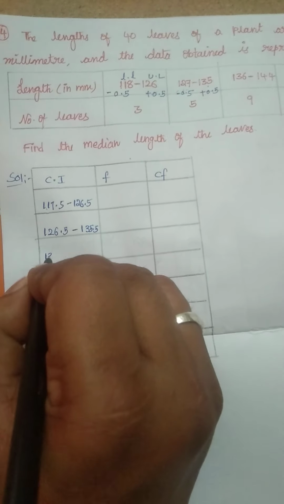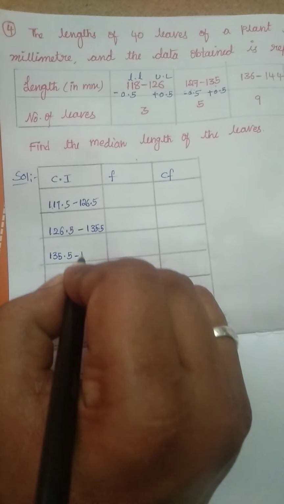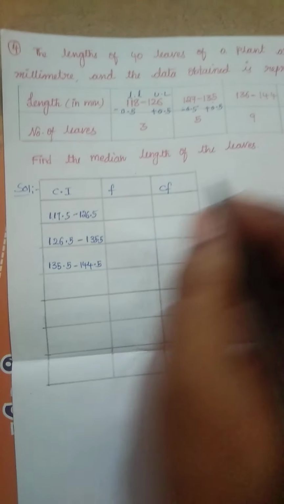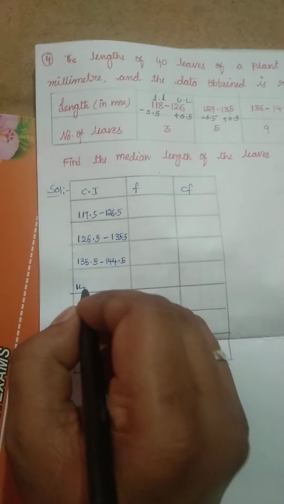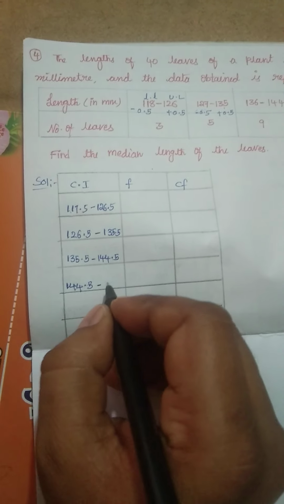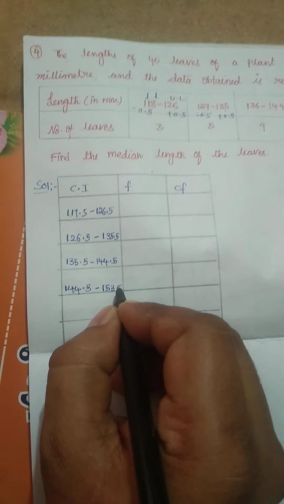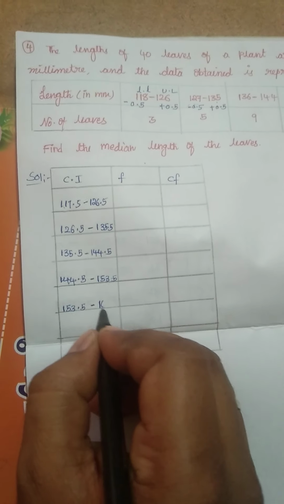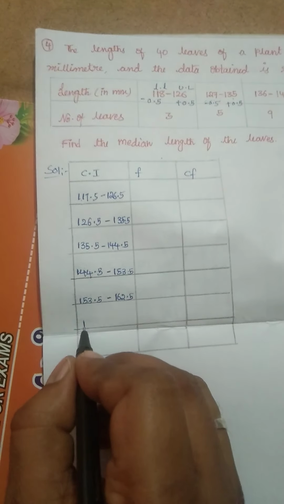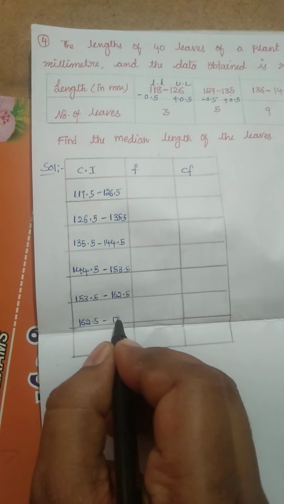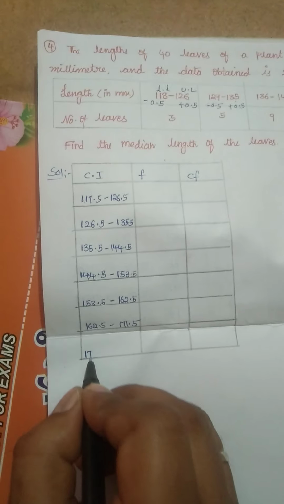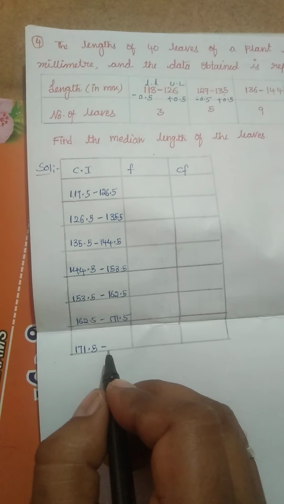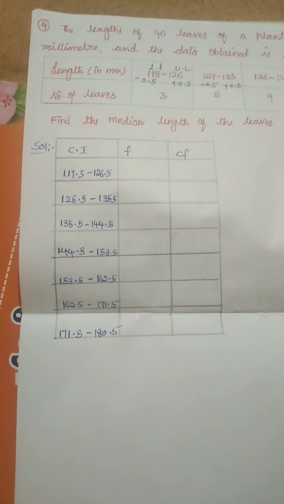Similarly, 136 will become 135.5 to 144.5, and here also 144.5 to 153.5, 153.5 to 162.5, 162.5 to 171.5, 171.5 to 180.5. If you observe the data now, it is in continuous classes.